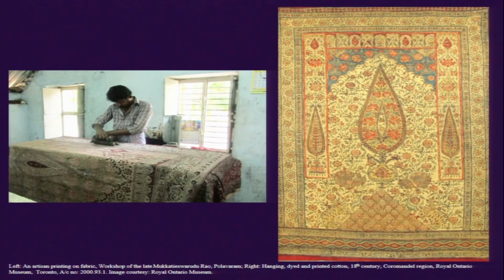Now the other aspect of Kalamkari making we will find has to do with printing. And as I have mentioned, with Kalamkari there are already some aspects in terms of how it is painted, how it is printed and so on. But even before painting and printing, we also need to understand that there are some other aspects of making associated with it.